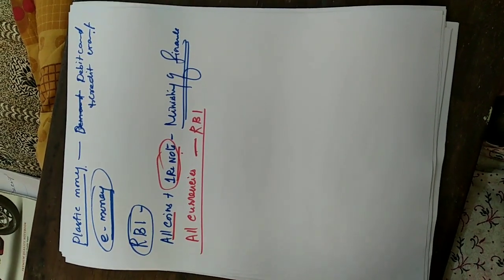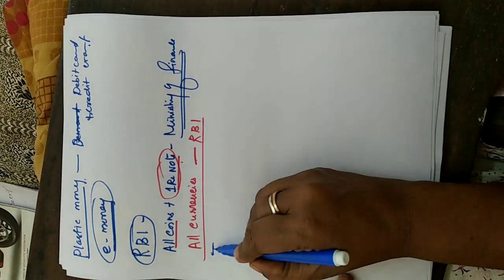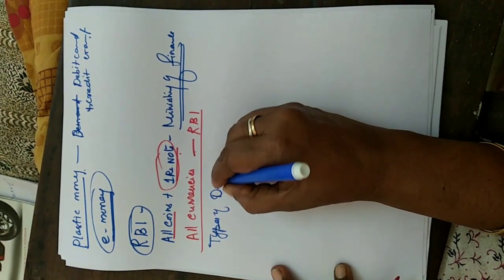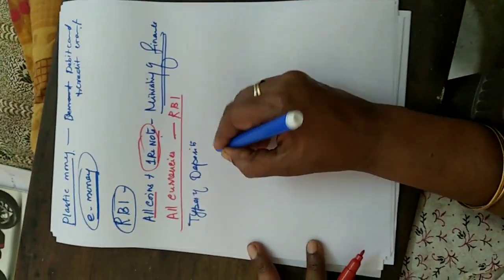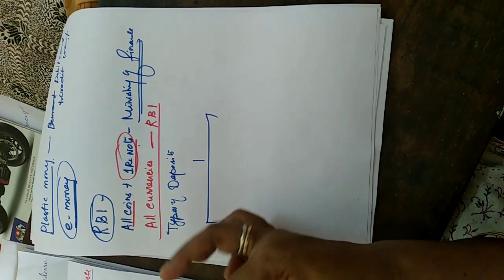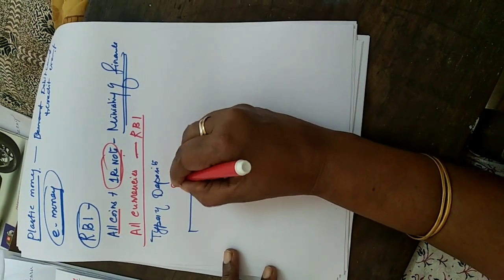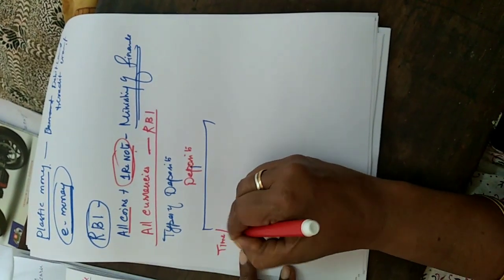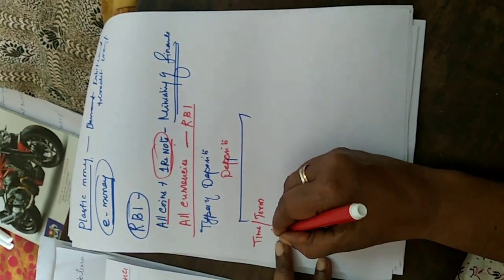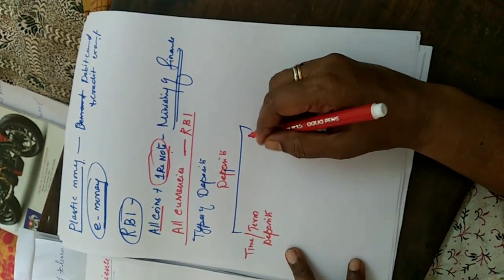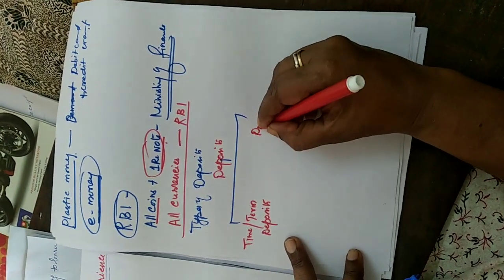The next one is the types of deposits. Next heading is the types of deposits. What types of deposits are there? Usually, deposits are divided into 2 categories. The first category is called the time or term deposit. Second one is called the demand deposit.